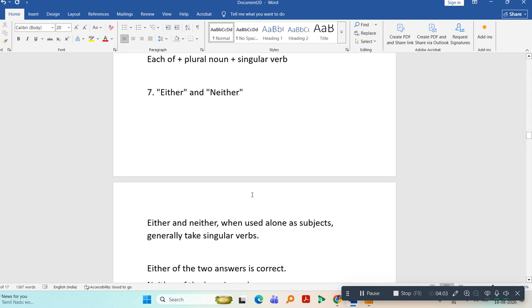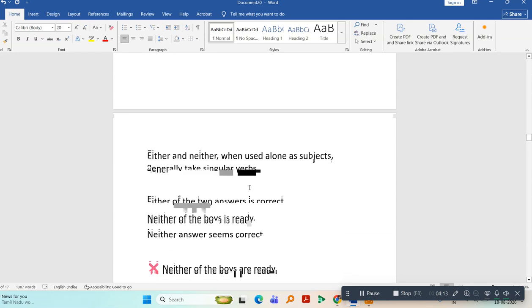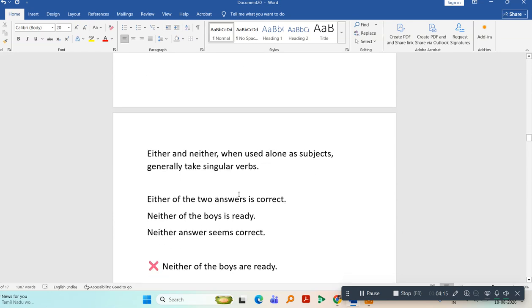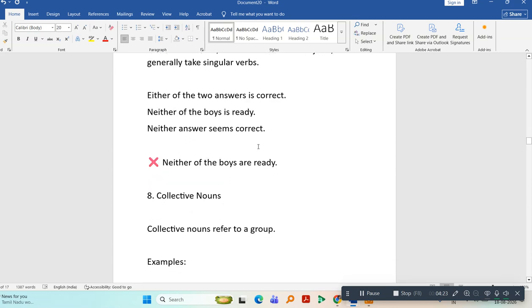When will you use either and neither? Either and neither, when used alone as subjects, are generally taken as singular. Either of the two answers is correct. Neither of the boys is ready. Neither answer seems correct. Neither of the boys are ready.